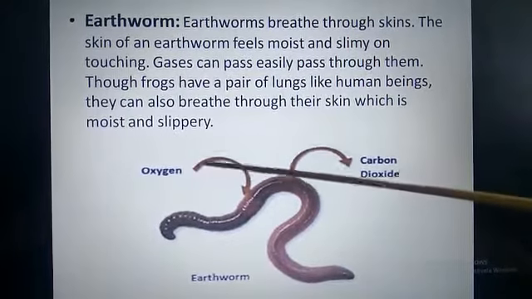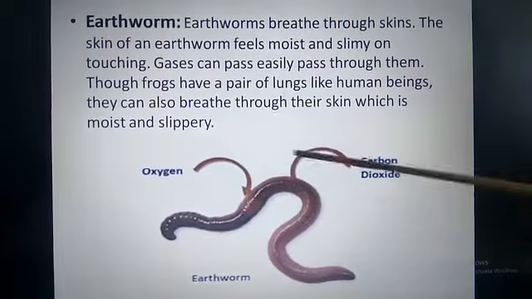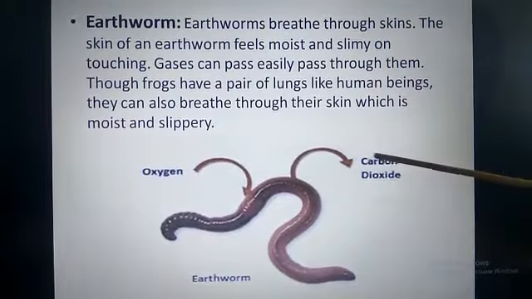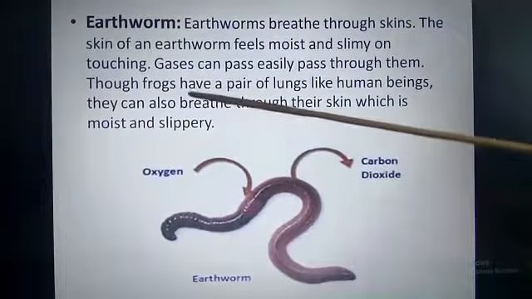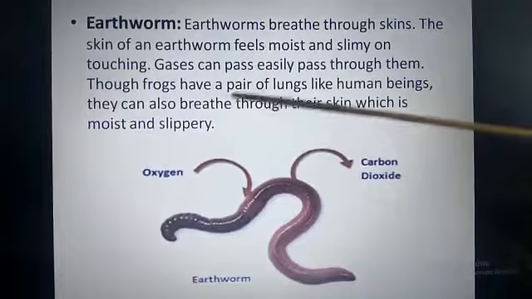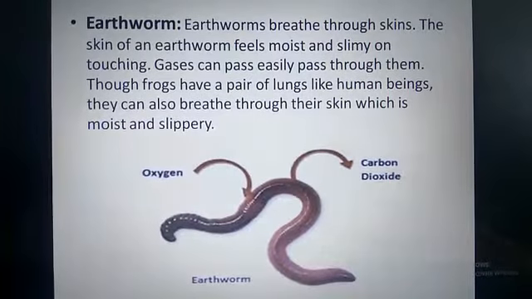The oxygen will simply pass through the skin and move inside, and carbon dioxide from inside the body will simply pass out through the skin. Though frogs have a pair of lungs like human beings, they can also breathe through the skin, which is moist and slippery.